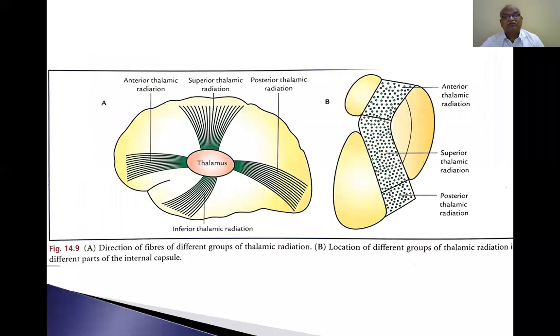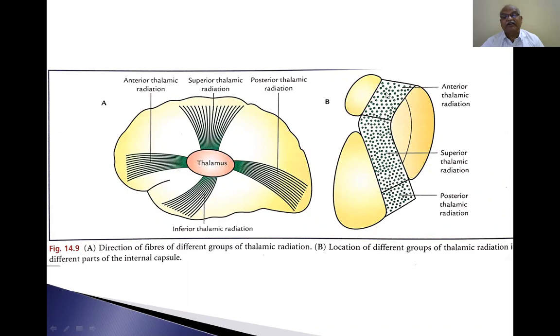This is the superior thalamic radiation. This is the posterior thalamic radiation. This is the anterior thalamic radiation, and the inferior thalamic radiation. Now, this is the thalamus as a mass. All the radiations are also present in the internal capsule, along with the motor fibers.